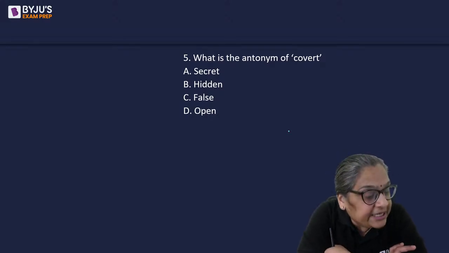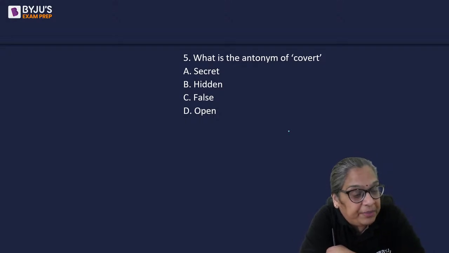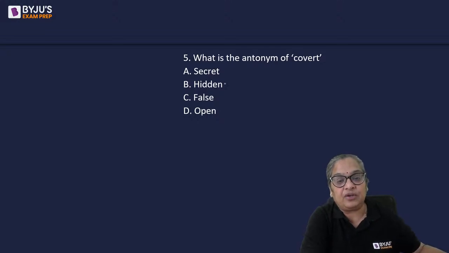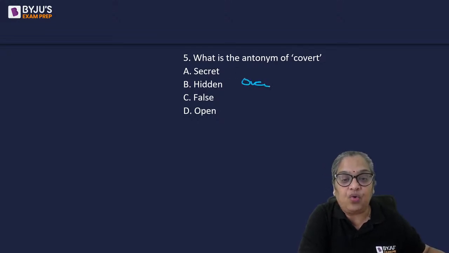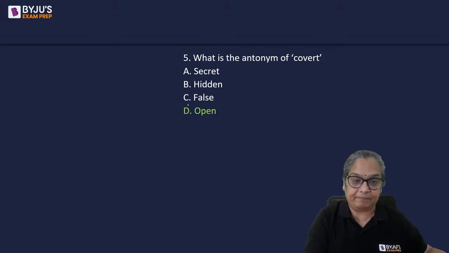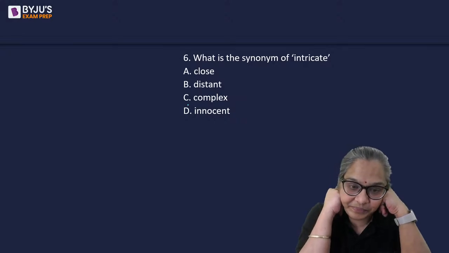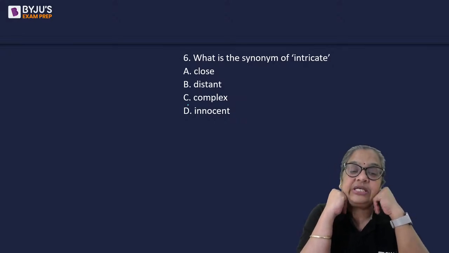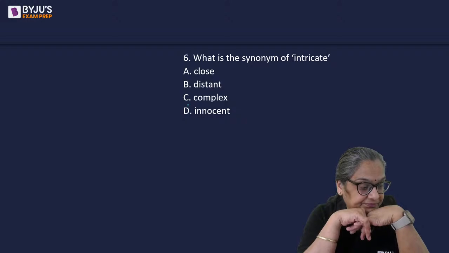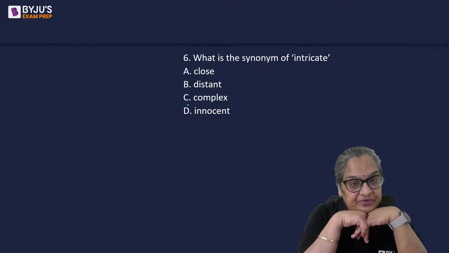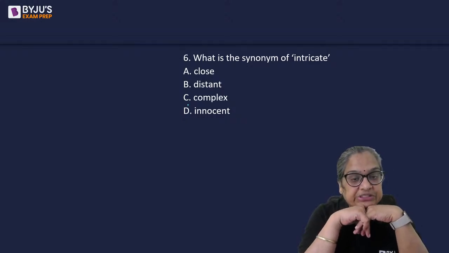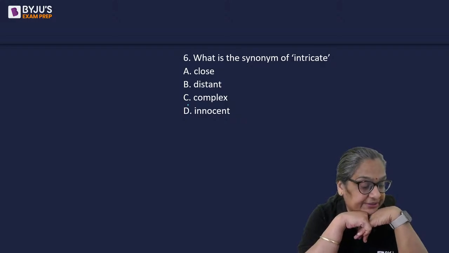All right. What is the antonym of covert? Covert means secret. Its opposite is overt, open. Therefore the answer is D. Good. What is the antonym of intricate? Close, distant, complex, or innocent. Antonym of intricate: close, distant, complex, or innocent.